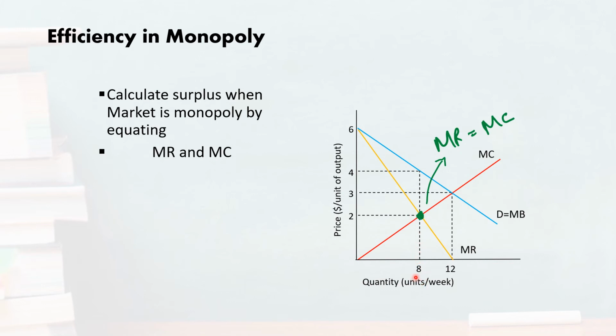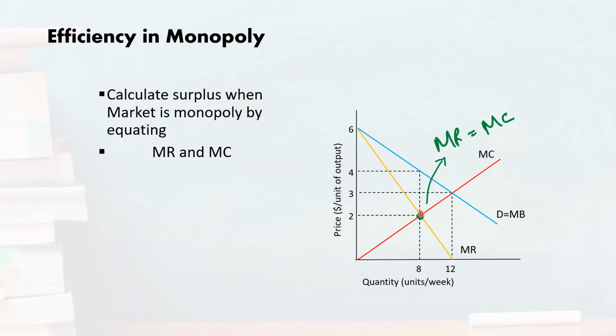But the monopolist is not going to sell these 8 units at a price equal to the marginal cost of 2. No, the monopolist will sell these 8 units at a price higher than the marginal cost. So in order to determine the price, we have to move on the demand curve, because demand is always giving you the price at which the output is going to sell.